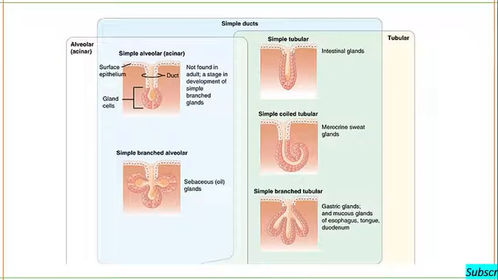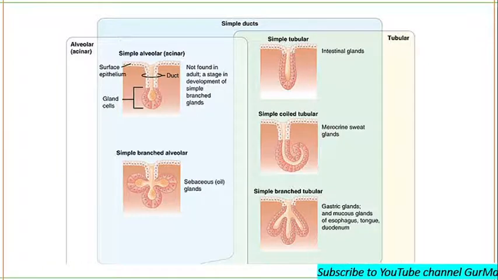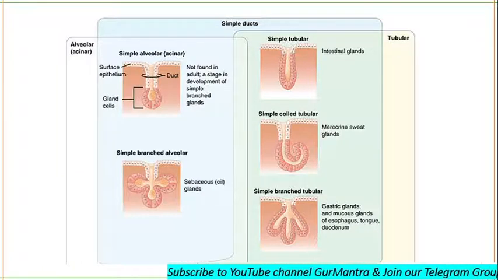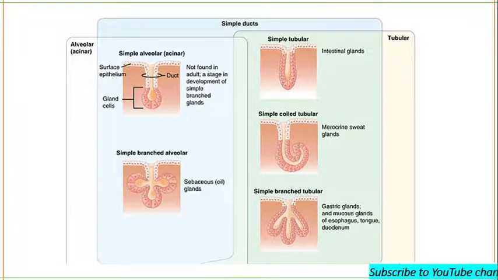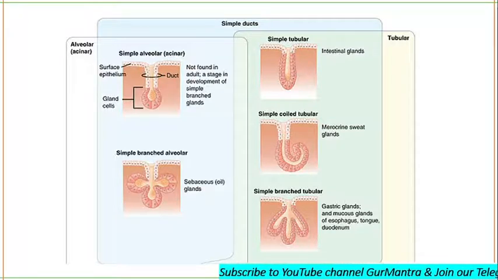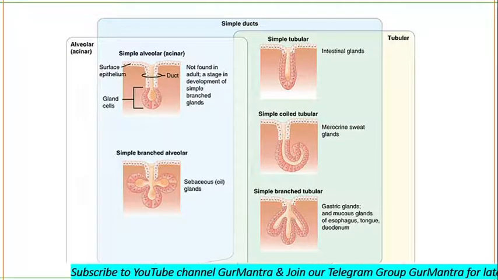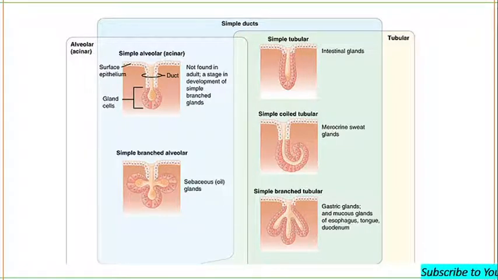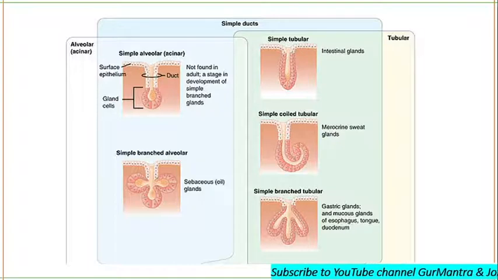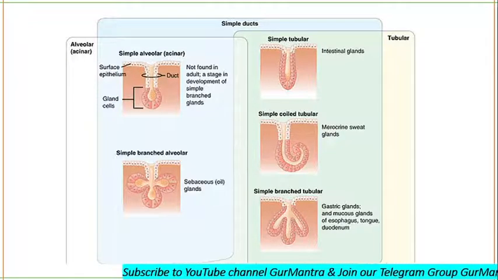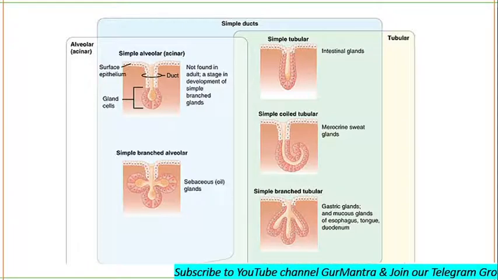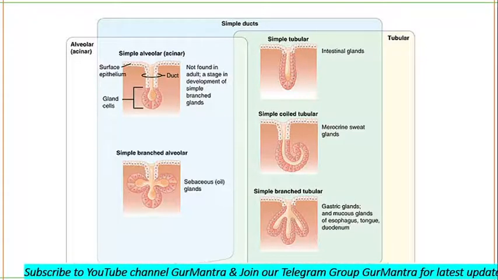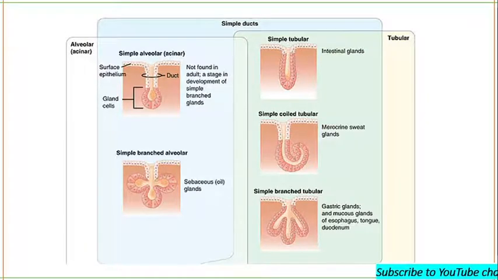So, here you can see the diagrams. Check out the simple alveolar acinar. It's a rounded gland. The secreting portion is round and attached to an unbranched duct. Then sebaceous glands, branched. You can see the round sebaceous glands, simple branched alveolar. They are showing the branching of the secreting portion, but you can also see they are attached to an unbranched duct.